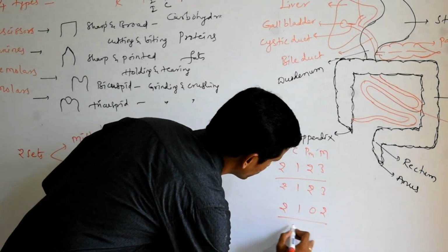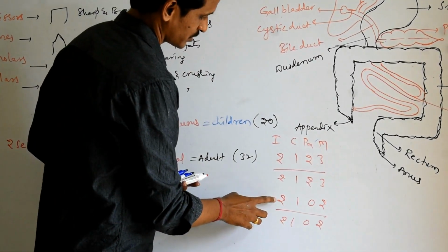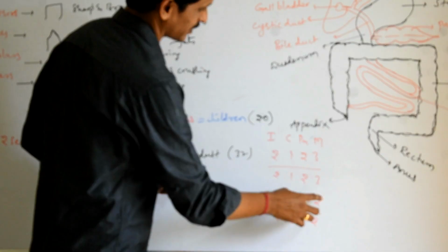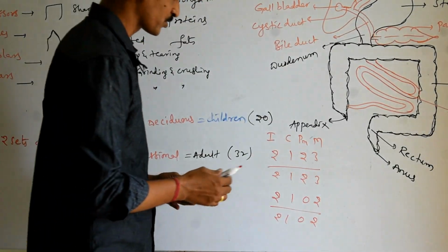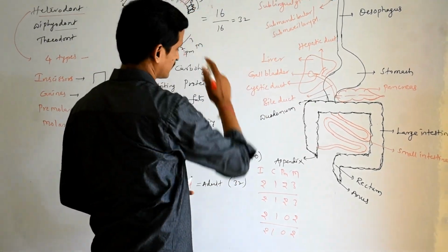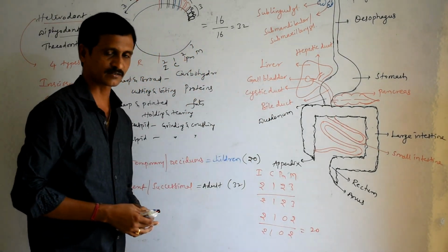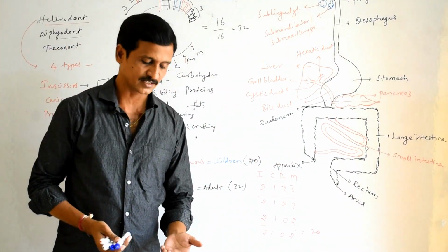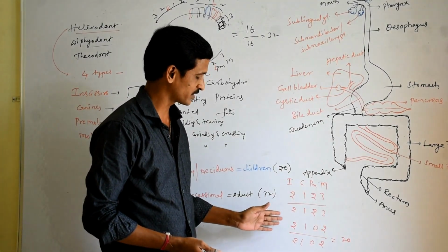2102 by 2102. That means incisors, canines and 2 molars are present, premolars are completely absent. So 2 plus 1 plus 2, 5 plus 5, 10 and 10. So the total number of teeth in children is 20. So different organisms possess different dental formulas. It is not similar in everybody's case.